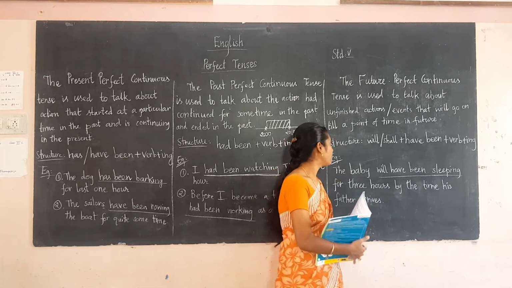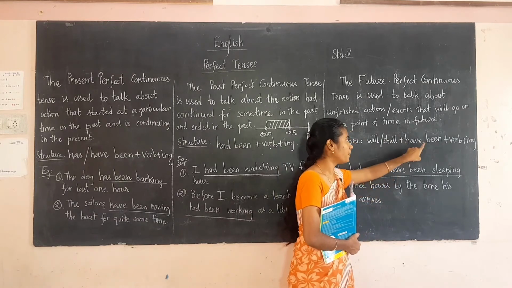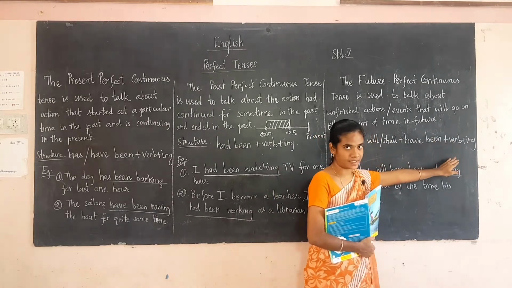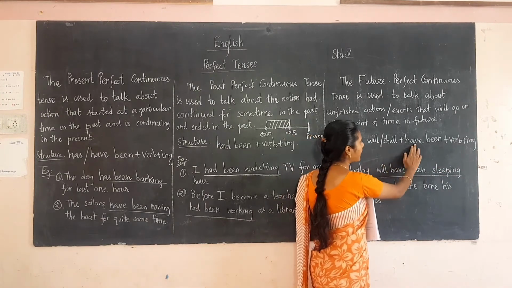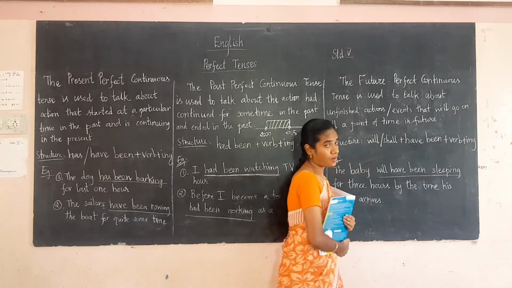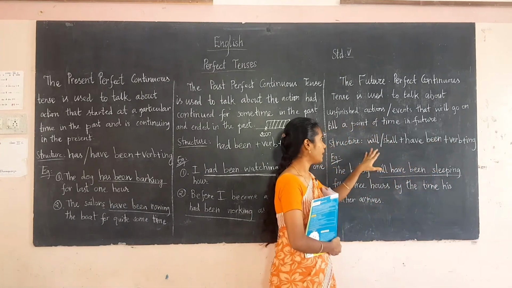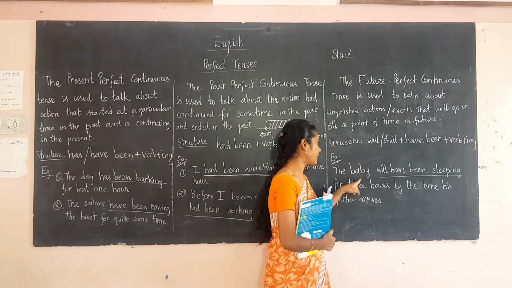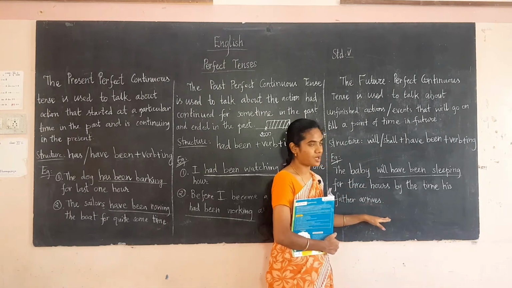Now the structure is will or shall plus have plus been plus verb plus ing. You have to remember there is a structure will or shall plus have, you have to include have. Then next one, been plus verb plus ing. Now see this example, the baby will have been sleeping for 3 hours by the time his father arrives.